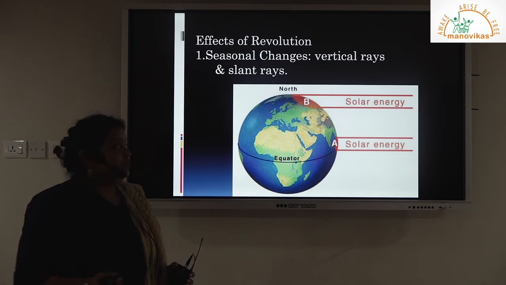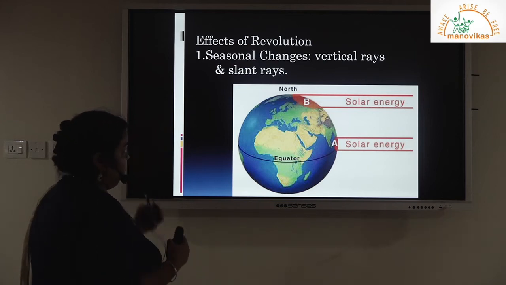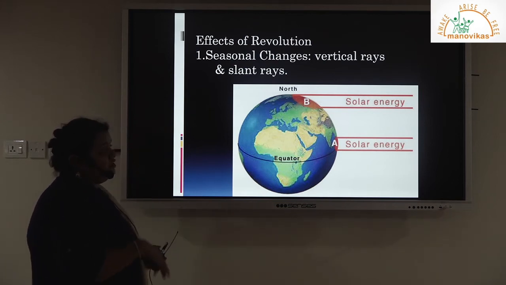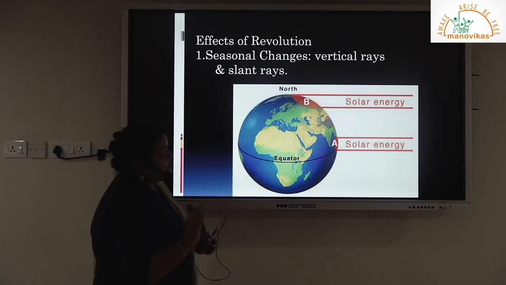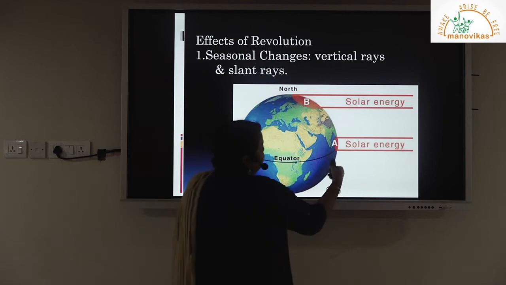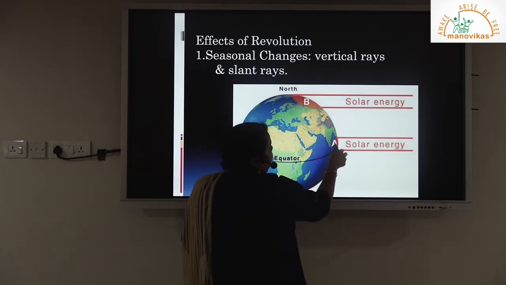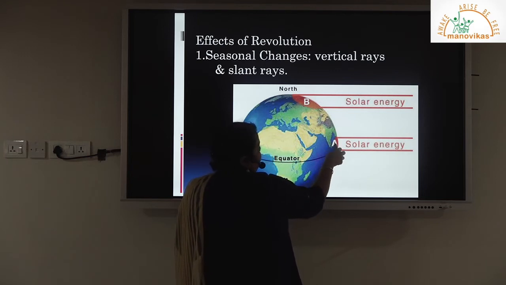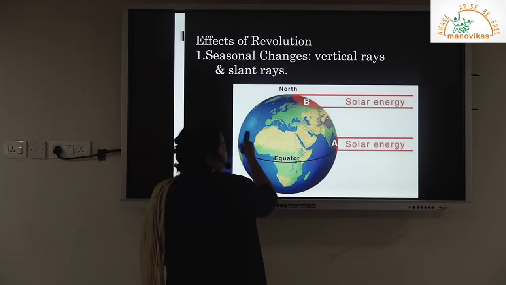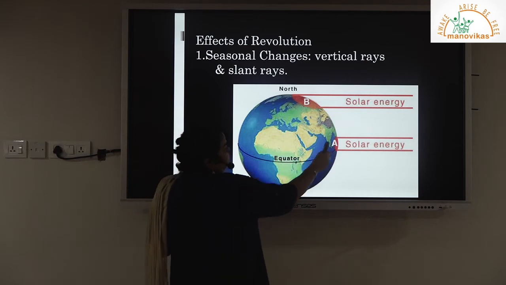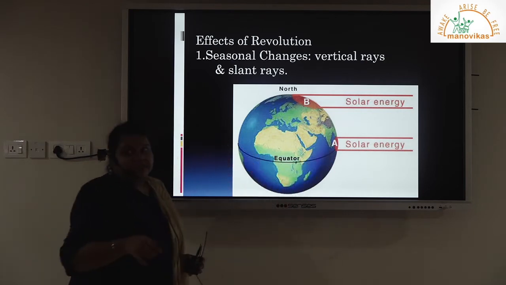Coming towards the effects of revolution, the very first effect is seasonal changes. Before understanding the seasonal changes, we will check the vertical and slant rays. The solar radiation hitting the equatorial and surrounding region falls as vertical rays, and the concentration of heat takes place here. So the heat is maximum at the equator. Basically, the equatorial region does not have any seasons.